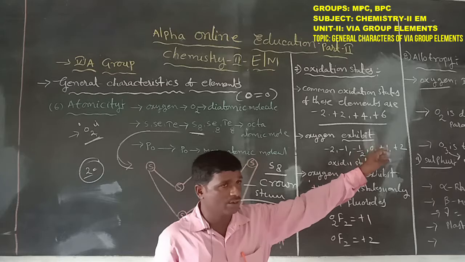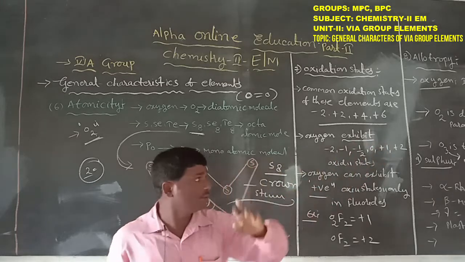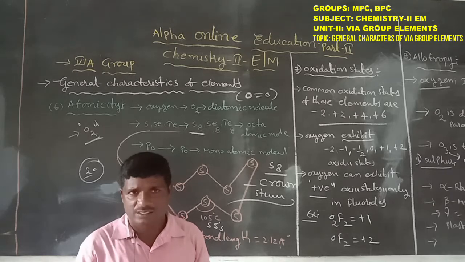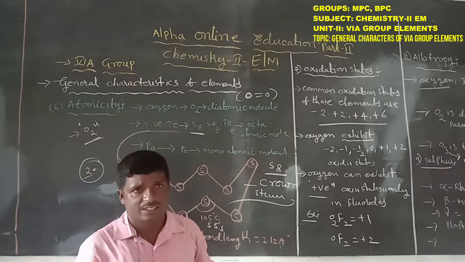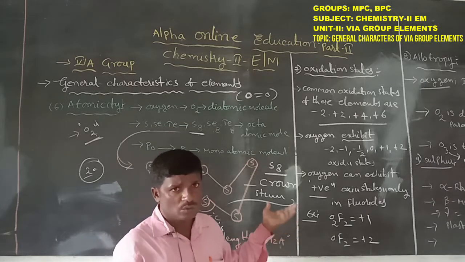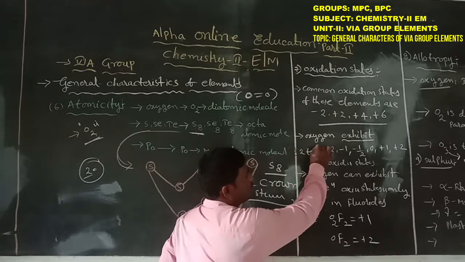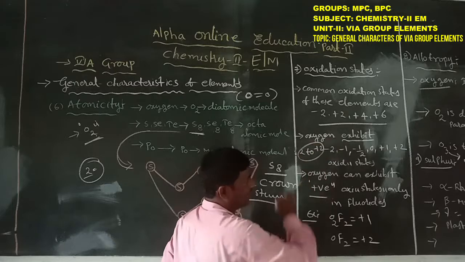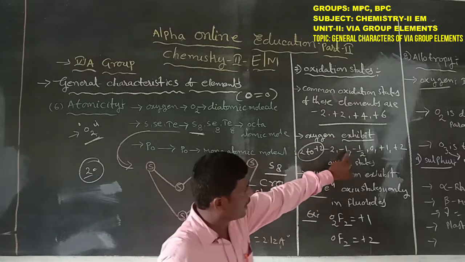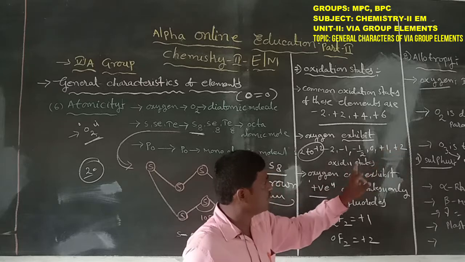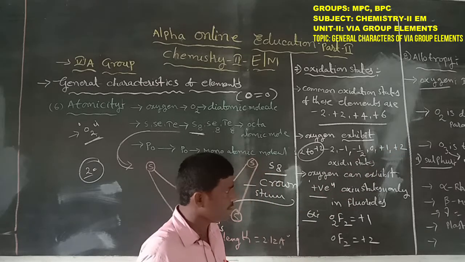Next, oxygen exhibits -2, -1, 0, +1 and +2 oxidation states. The oxygen oxidation states range from -2 to +2. That is, -2, -1, 0, +1, +2 oxidation states.